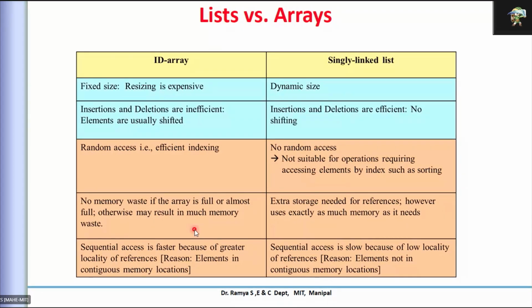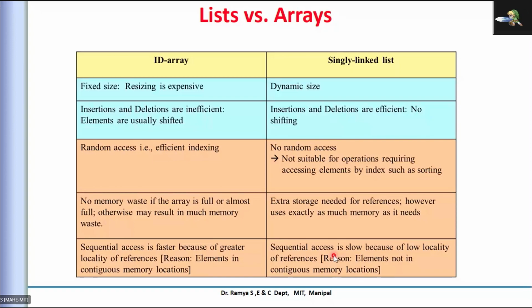In the case of an array, sequential access is faster. Why? Because the basic structure of an array is sequential; sequential memory is allocated for it, so accessing elements is easier and convenient. In a linked list, sequential access is slow because I have to go one by one.